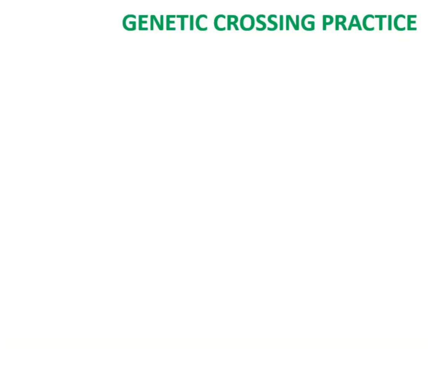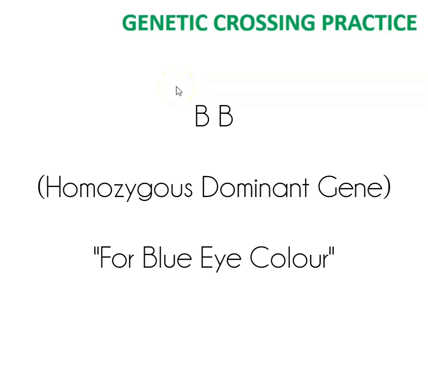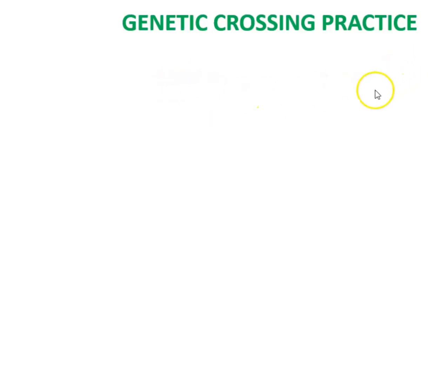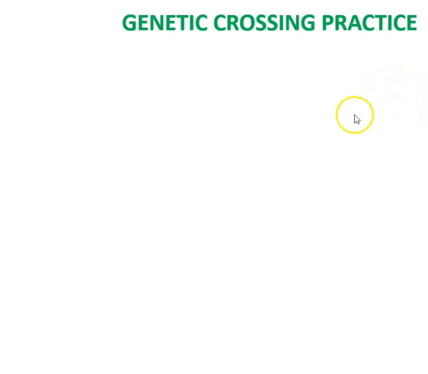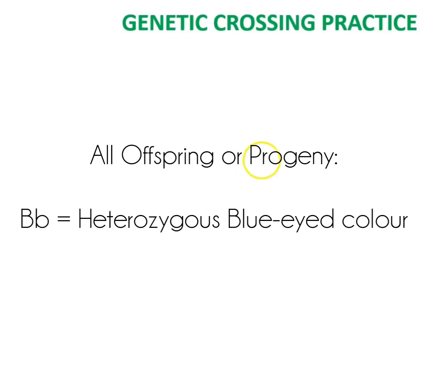In the previous class, we looked at a video and went on to carry out a task on genetic crossing. In that crossing, I demonstrated how a homozygous dominant gene BB, that's capital letter B, set of chromosomes, pairs with a homozygous recessive gene for black eye color. And we were able to see the outputs given the first filial generation. In that exercise, the first filial generation all turned out to be heterozygous blue eyes, because they turn out to be capital letter B and small letter b, which is a combination of traits from parent 1 and parent 2 that was transmitted to that first filial generation.